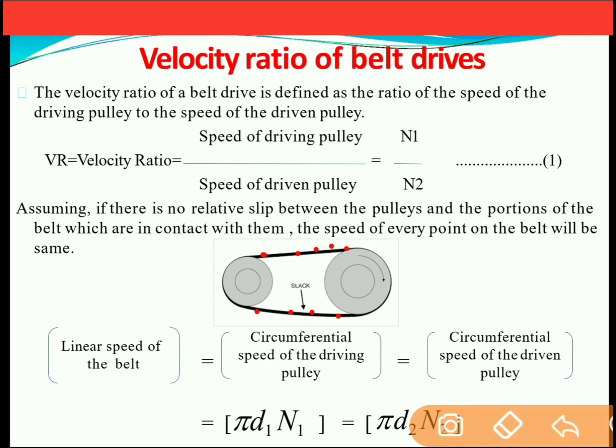Now the velocity of the belt can be given by the formula pi d1 n1, and it can also be given as pi d2 n2. d1 and d2 are the diameters of the driving and the driven pulley. n1 and n2 are the speeds, that is rpm, rotations per minute, of the driving pulley and the driven pulley.